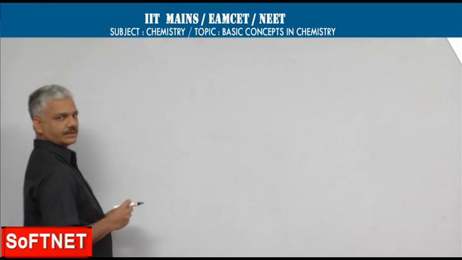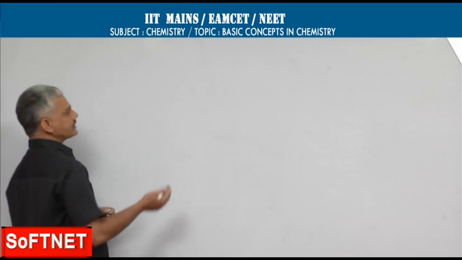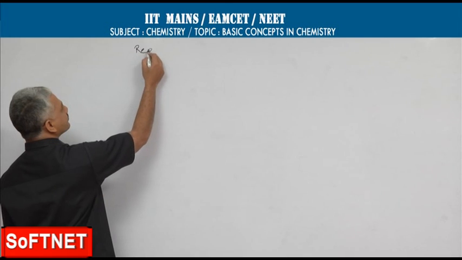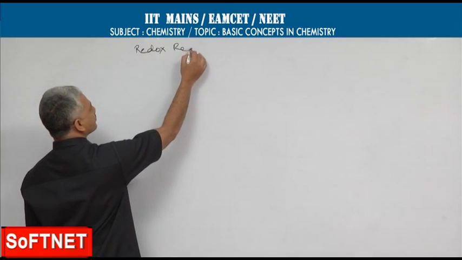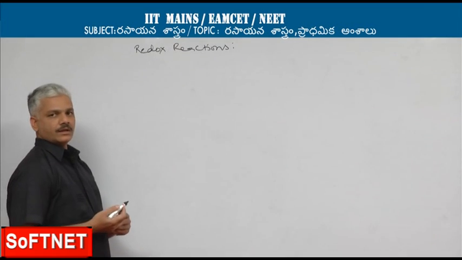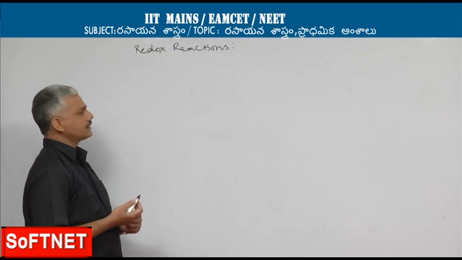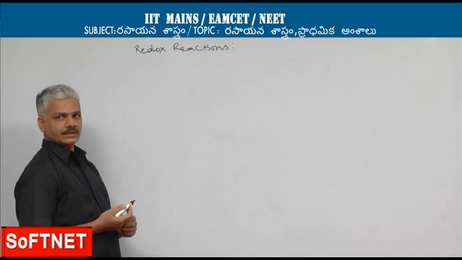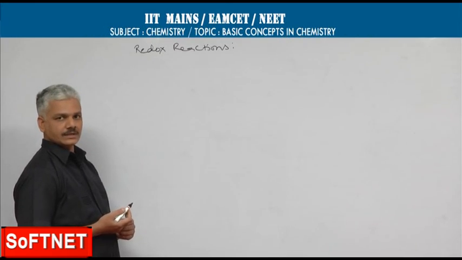Next, types of redox reactions. Redox reaction is a reaction in which both reduction and oxidation reactions take place simultaneously.